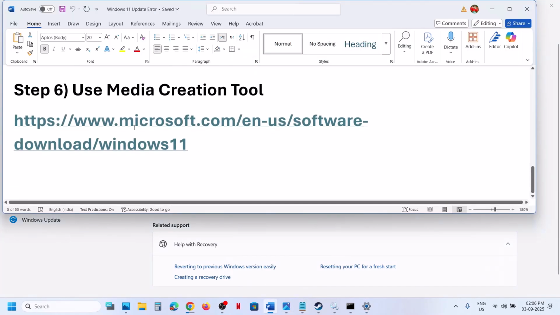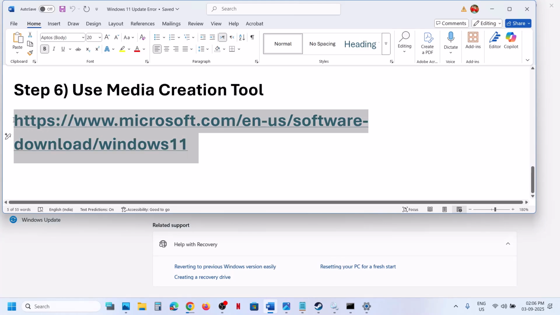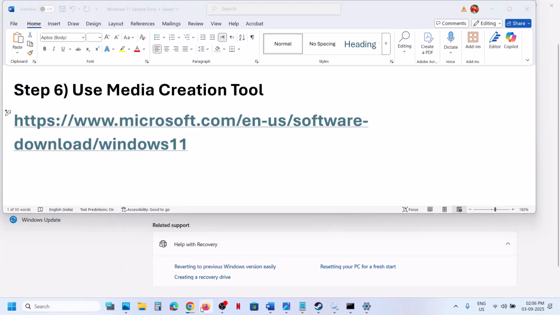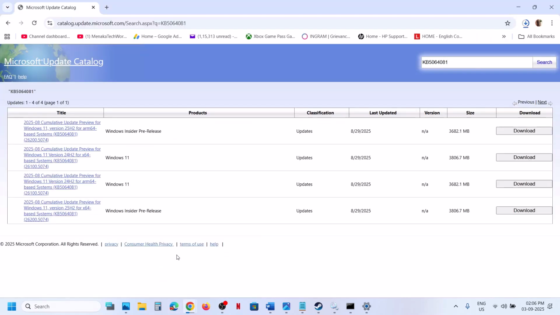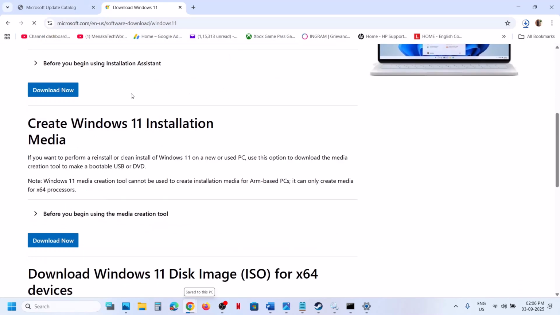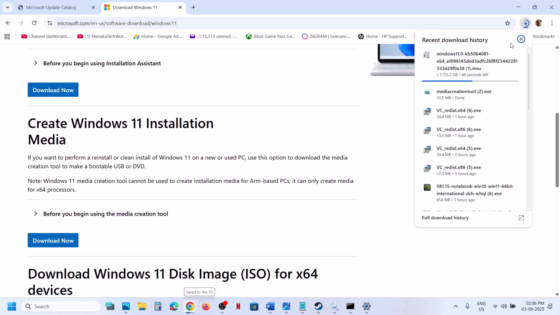Still not working. The last step is to use media creation tool. Now for this, copy this link. The link is provided in the video description. Open this link in a browser. It will take you to Microsoft website. On this website, scroll down, you will see media creation tool over here. Now click on download now, and then you can run this exe file.